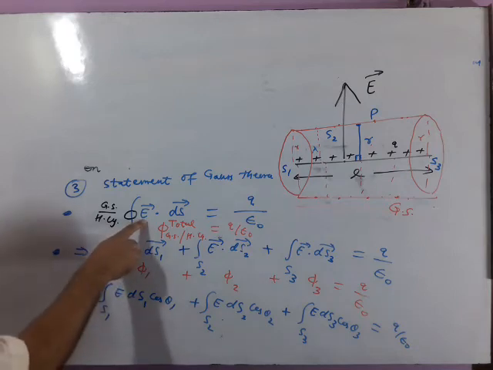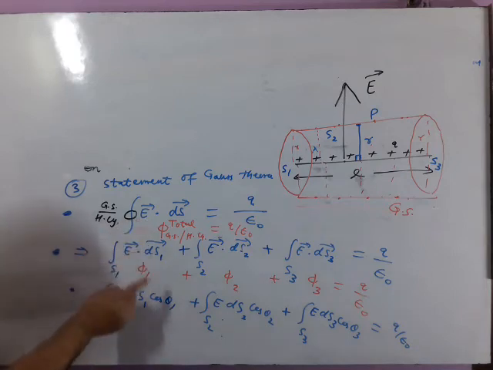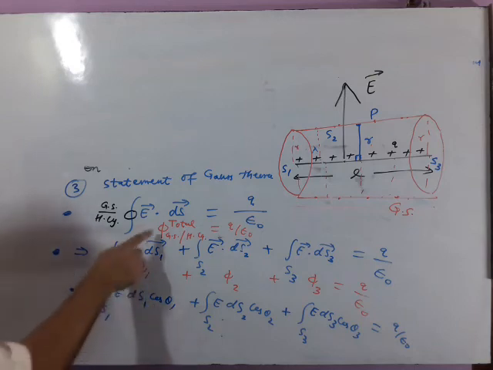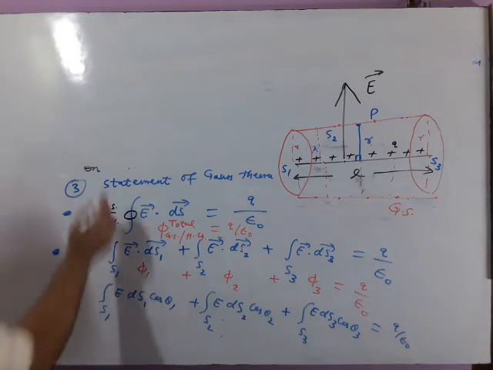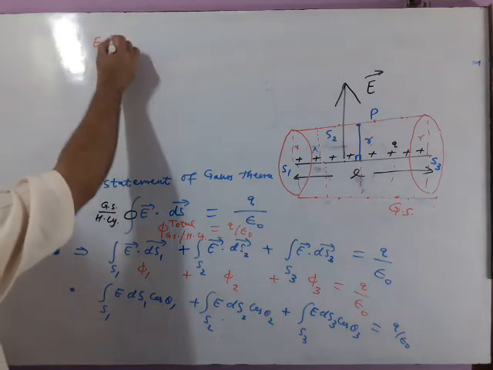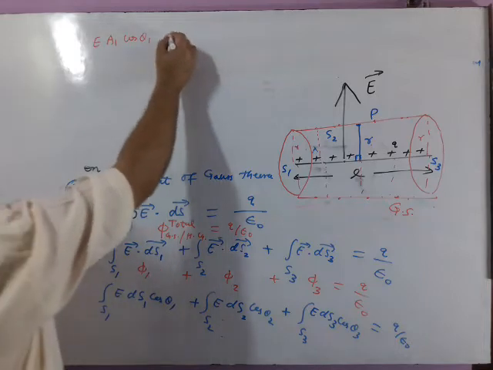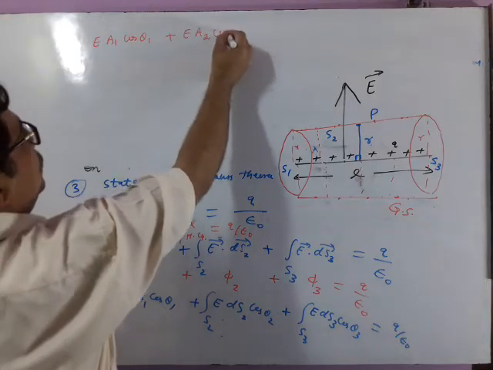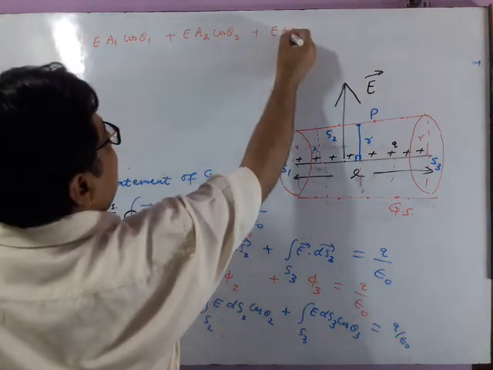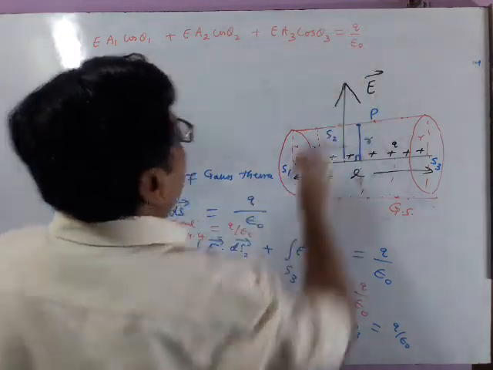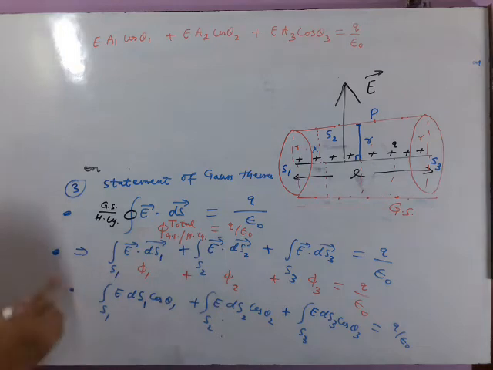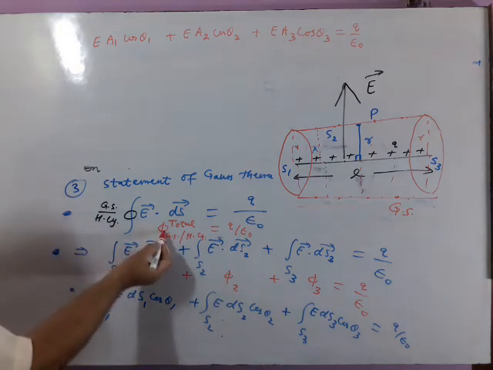Either this blue color, E dot ds over closed area, then this, or this red one, total flux, then phi 1 plus phi 2 plus phi 3, and see, this can be written as phi 1. Phi 1 is E A1 cos theta 1 plus E A2 cos theta 2 plus E A3 cos theta 3 is equal to q by epsilon naught. See, if you are following red color, this is also Gauss theorem. Another statement of Gauss theorem.